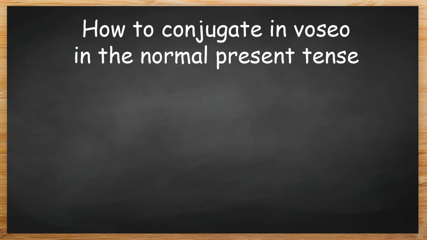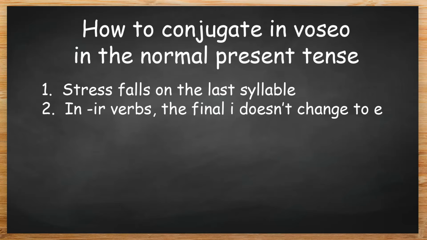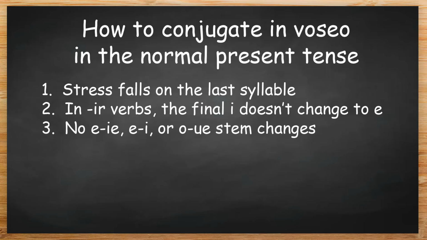Okay, so what's going on here? One obvious observation is that in tuteo, the accent falls on the second to last syllable, while in Voseo, the accent falls on the last syllable. Another is that in IR verbs, the final I doesn't change to an E. And one last observation is that E to IE, E to I, and O to UE stem changes don't occur in Voseo. These three observations sum up pretty well how to conjugate in the normal present tense in Voseo.